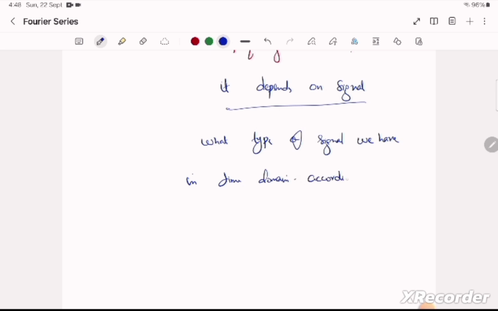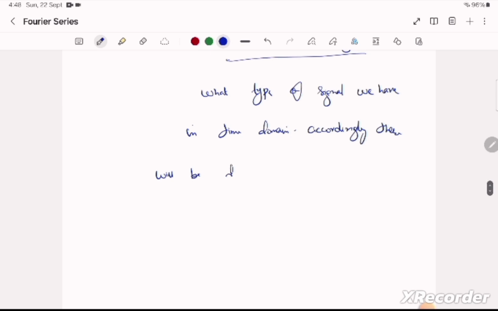Accordingly, there will be different methods, a mathematical formulation, to go into frequency domain.